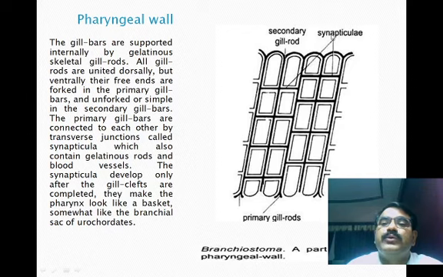Now the primary gill bars are connected to each other by the transverse junction called the synaptocula, which also connect gelatinous rods and the blood vessels. The synaptocula develop only after the gill clefts are completed. They make the pharynx look like a basket, somewhat like the branchial sac of the urochordates. So the pharyngeal walls, observed around the pharyngeal chambers, have the primary gill rods and the secondary gill rods.